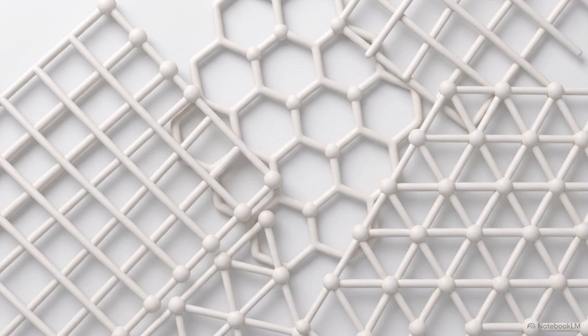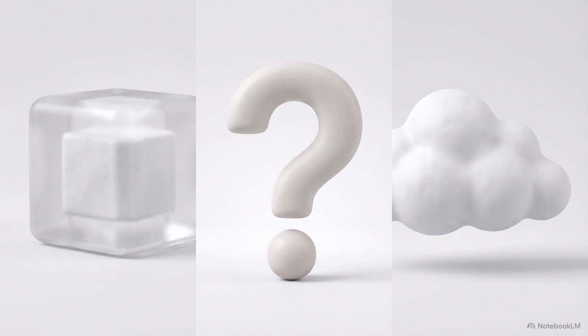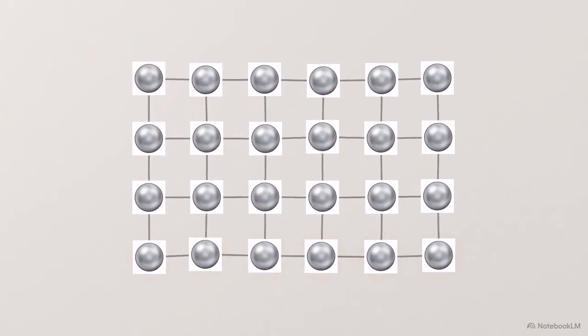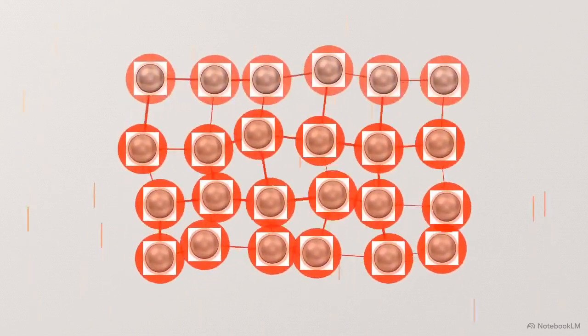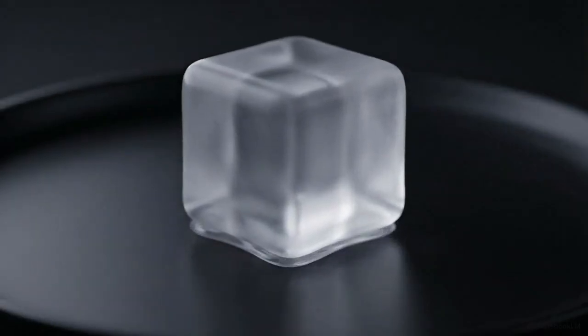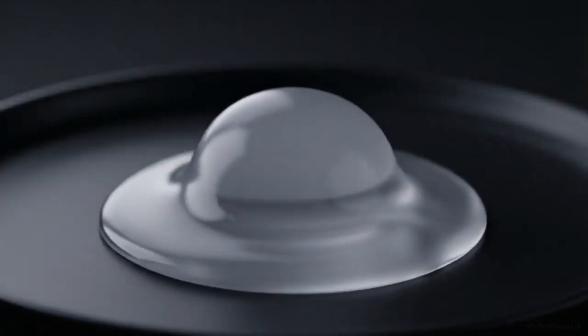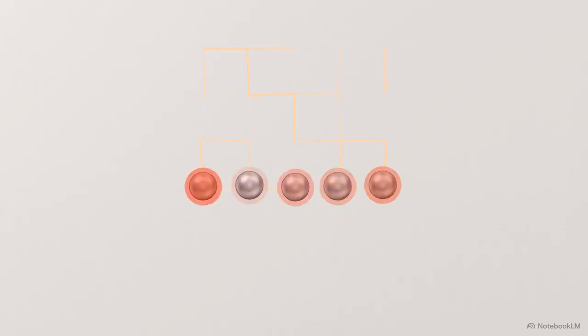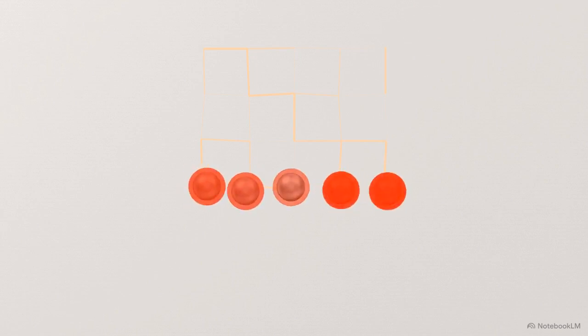So, how do we force a material to change from one state to another? We apply heat. In physics, heat is a transfer of kinetic energy. Kinetic energy is the energy of motion, and adding it to a substance directly increases the speed and vibration of its internal particles. When you heat a solid, its particles vibrate faster and faster. Eventually, they hit a specific threshold called the melting point. This is the exact temperature where the kinetic energy becomes strong enough to overcome the solid's interparticle forces, allowing the particles to break rank and slide past each other.